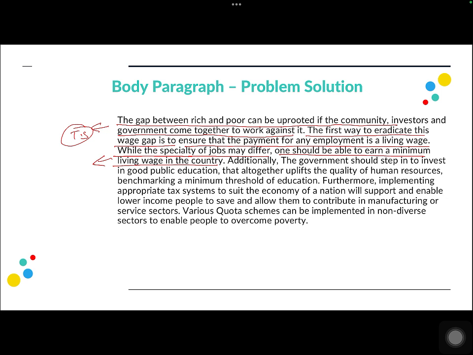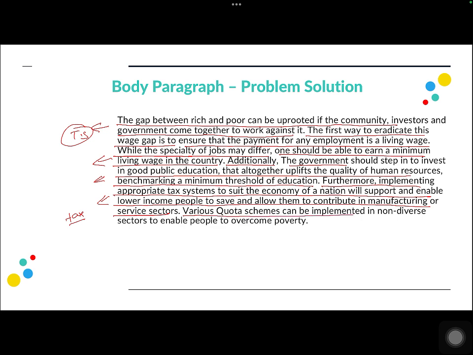So my first point was to increase the minimum living wage for a country to be able to tackle this problem. Additionally, the government should step in to invest in good public education that altogether uplifts the quality of human resources, benchmarking a minimum threshold of education, right? In improving public education, furthermore, implementing appropriate tax systems to suit the economy of a nation will support and enable lower income people to save and allow them to contribute in manufacturing or service sectors. So having a better tax system is also a way to tackle such problems.